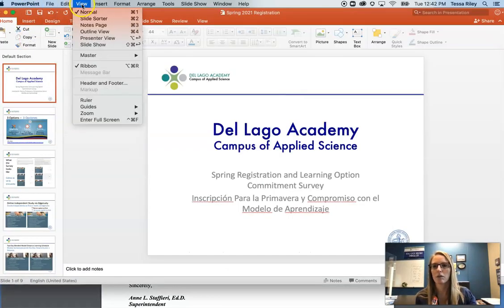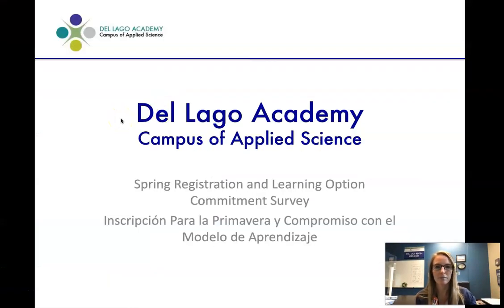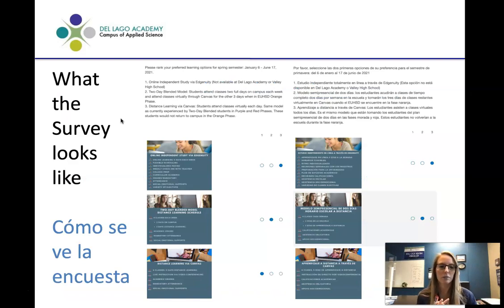So let's talk more about what those three choices mean specifically at Delago. The three choices are independent study via Edgenuity, the two-day blended model in Canvas, and the distance learning model in Canvas. And this third choice is the new one. So this was not one of the choices that you were offered in the fall. When you log in, the first page is going to have you enter your scholar's information, and then you're going to be taken to this page. In this page, you are going to rank order those three learning options. So you're going to tell us your first choice, second choice, and third choice.